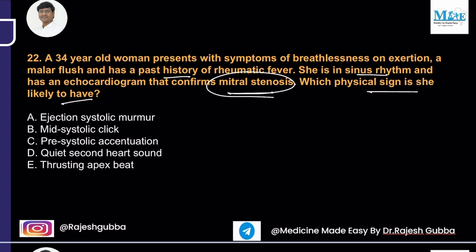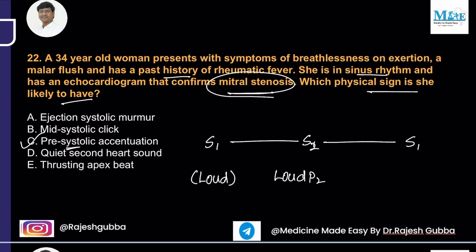In mitral stenosis, the one that you will have is pre-systolic accentuation. First and foremost, they'll have a loud first heart sound, right? And in systole, you don't hear anything. Then S2: in severe mitral stenosis, they can develop pulmonary hypertension, because of which there will be a loud P2. In early diastole, you will have the opening snap. In mid diastole, you will have the mid-diastolic murmur, and in late diastole, you will have pre-systolic accentuation.